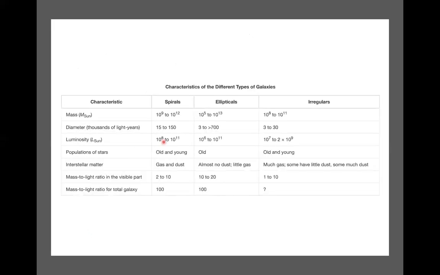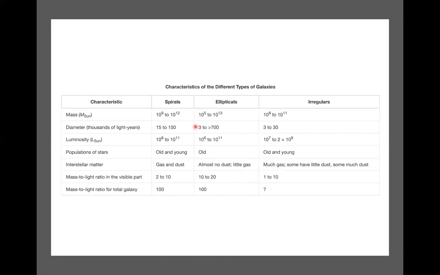Right. So this diagram basically explains some of the details about different types of galaxies. In a minute, in the next slide, you will see that there are basically three types of galaxies: spirals, ellipticals, and irregulars, depending on their shape. And actually, these galaxies are also subdivided into different parts.